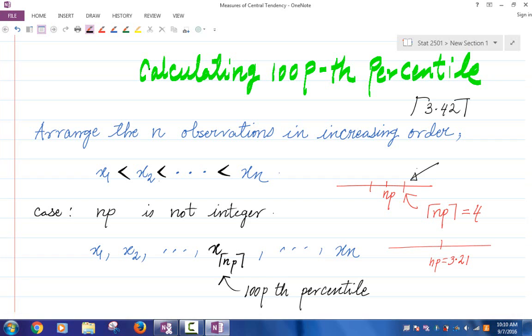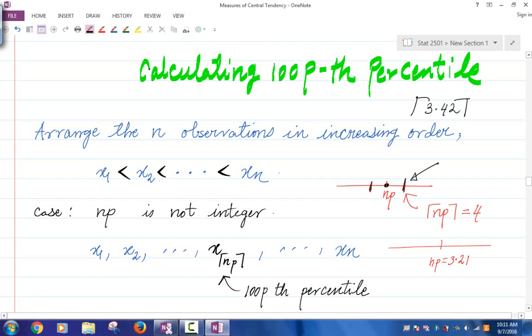So what's the ceiling of NP? It's the smallest integer greater than or equal to NP. Think about it on the number line: you have NP right here, and then there is an integer right below it and an integer right above it, right? Is that making sense? In that case, the ceiling would be 4.